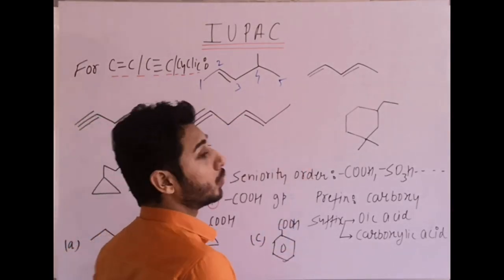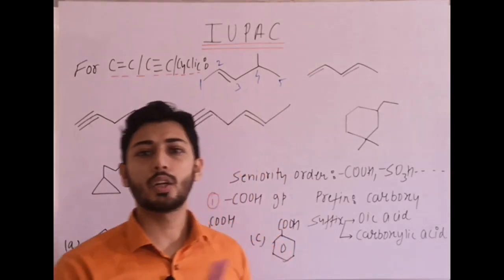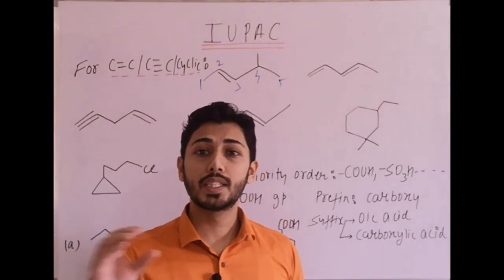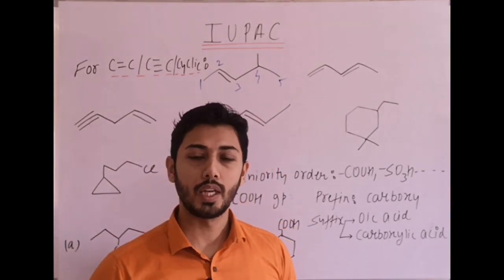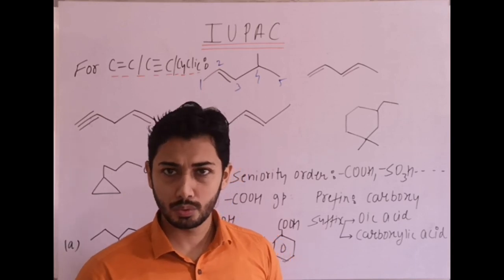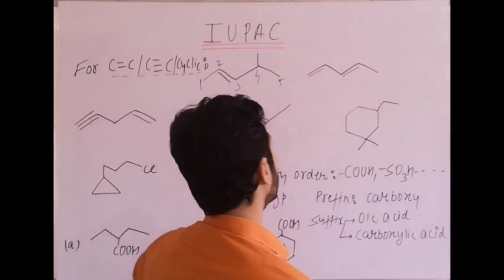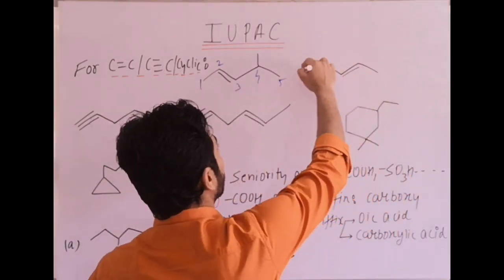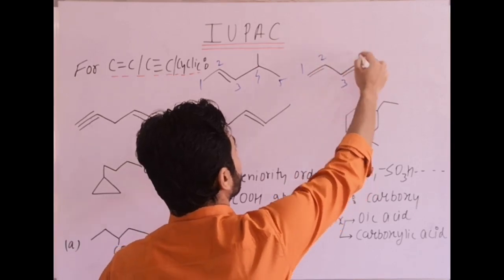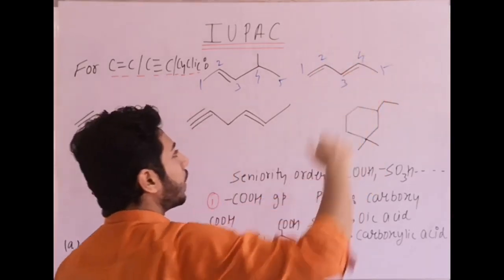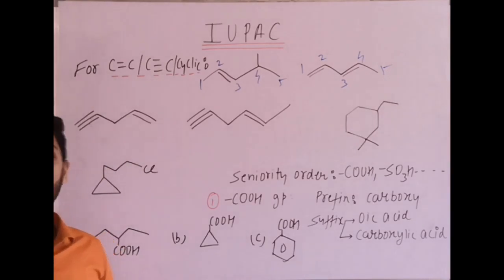Next one, there are two multiple bonds. So select the longest chain with maximum number of multiple bonds and then give minimum number to multiple bonds. The longest chain will be the straight one starting from the left side, because the first number is there for the multiple bond. If you start from the right hand side, it will be second number.